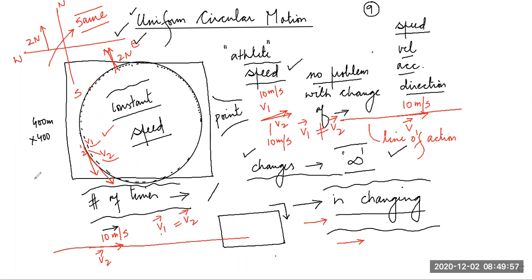And students, please tell me, when the velocity is different at any 2 points, what about acceleration? Will the acceleration be there or not? I would like to ask this question from Mehtab. If 2 points are there, beta, on these 2 points the velocity is different. Can I say acceleration will be there or not?